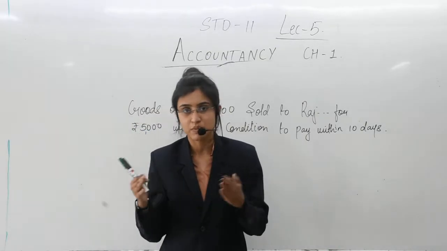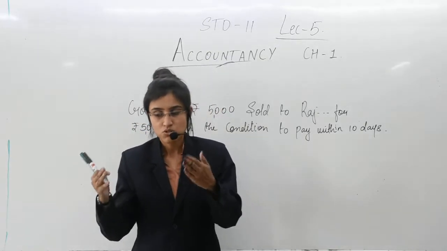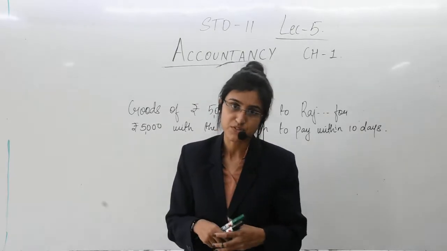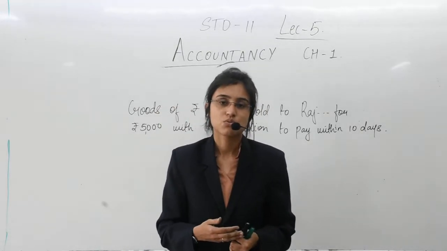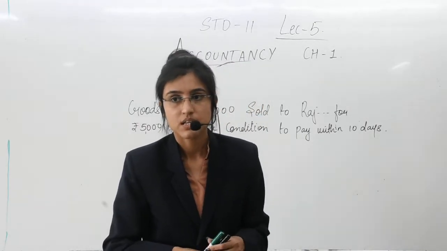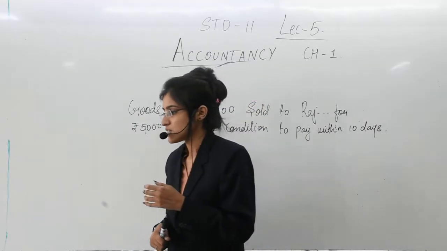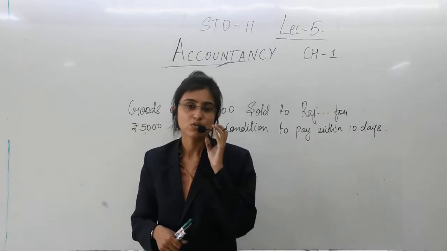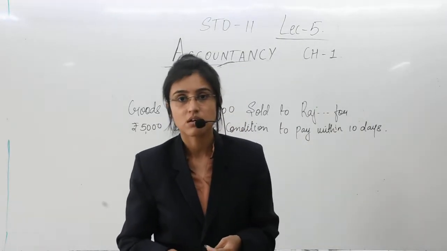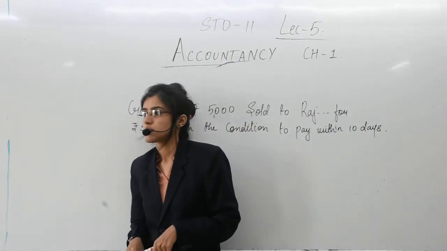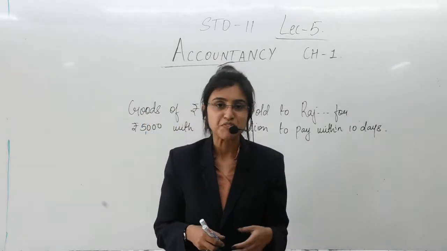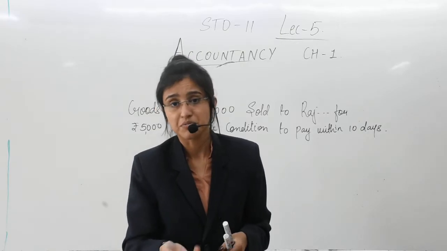This is the rule of business. So you need to purchase goods at first, then you are going to sell it to a certain person. And obviously the selling price should be higher compared to the cost price to make profit. So if your cost price is 50, your selling price should be higher than 50.